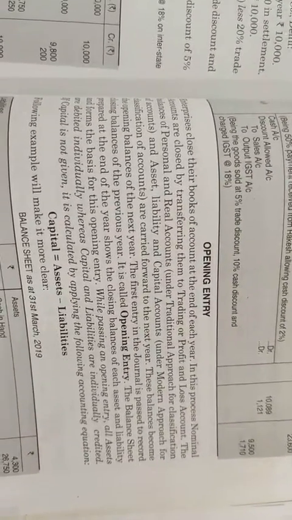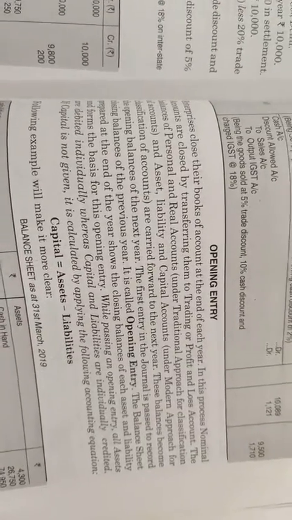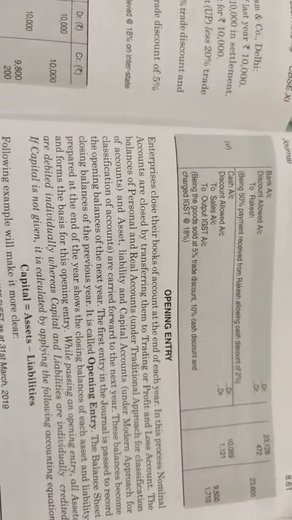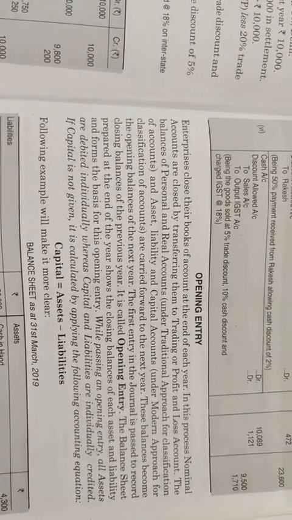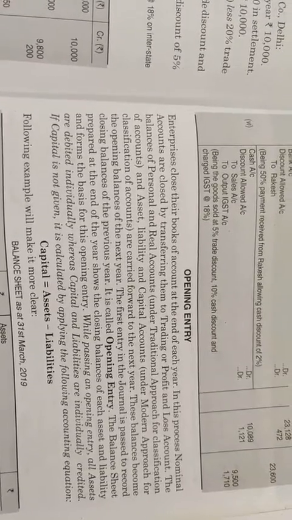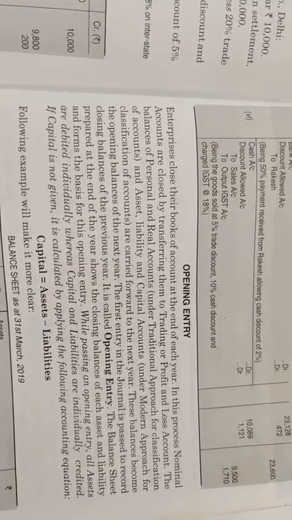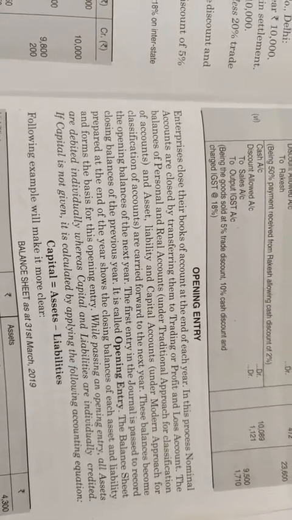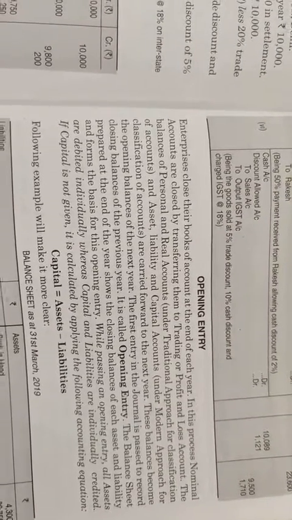Opening entry. Enterprises close their books of account at the end of each year, and nominal accounts are closed by transferring to the trading and profit and loss account, while the balances of personal and real accounts under the traditional approach for the classification of accounts are carried forward to the next year. So the closing balances of this year will be called the opening balances of the next year.